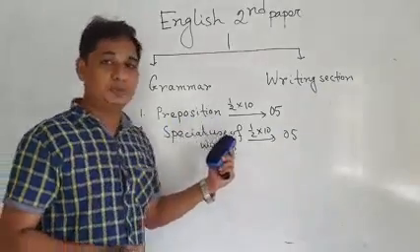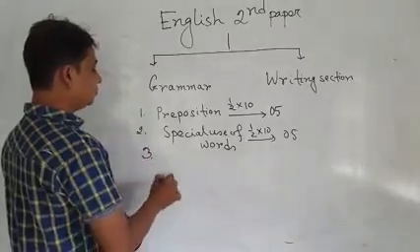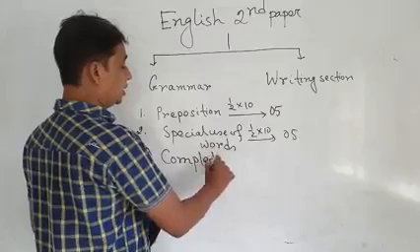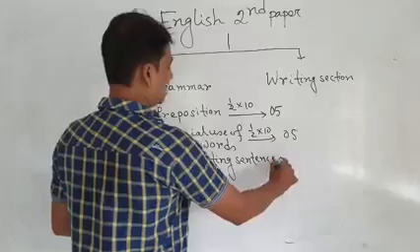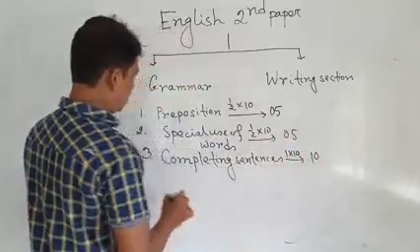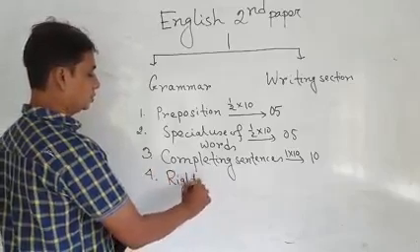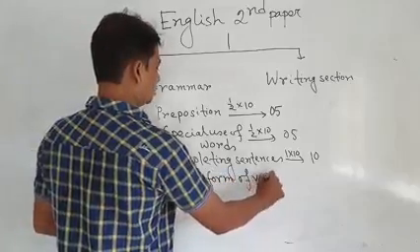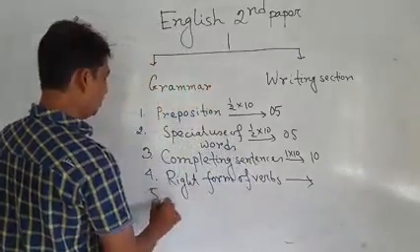Number 2, special use of words. Number 3, completing sentences, 10 marks, 1 to 10. Number 4, right form of verbs.